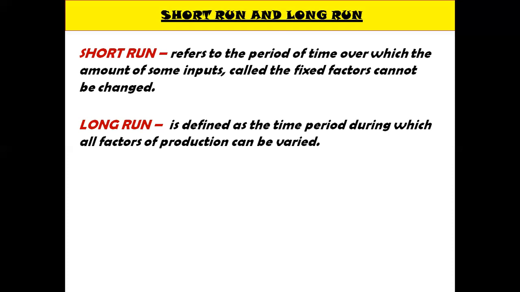But for a small firm producing consumer goods, the producer can install a new machine in a few months because the firm is very small and it's a consumer goods industry. So it can install a new machine in a few months. So here short run and long run can also vary for different industries.